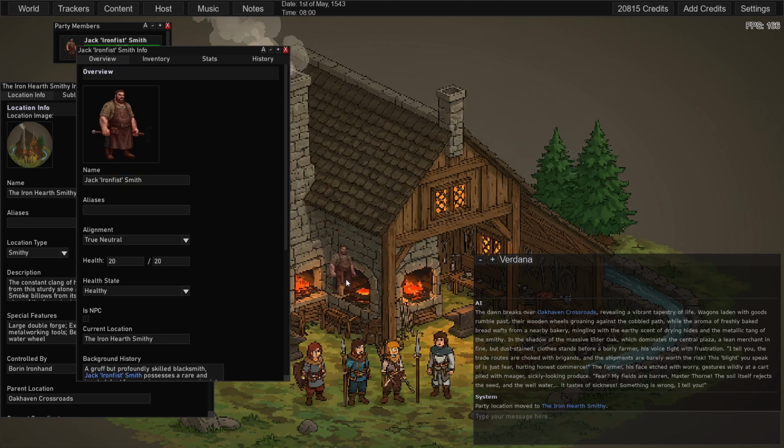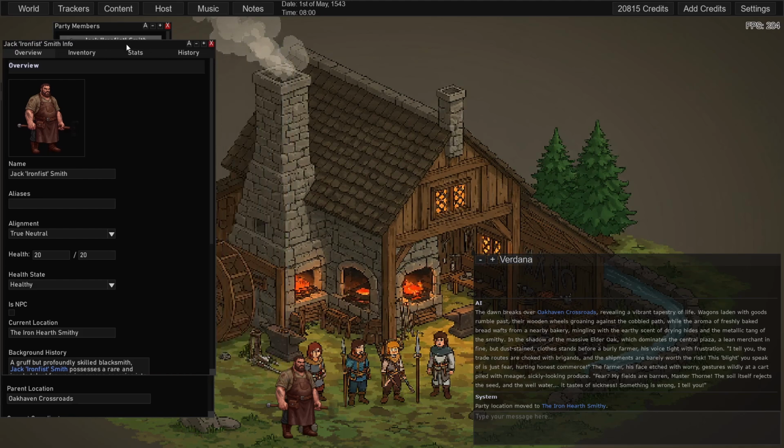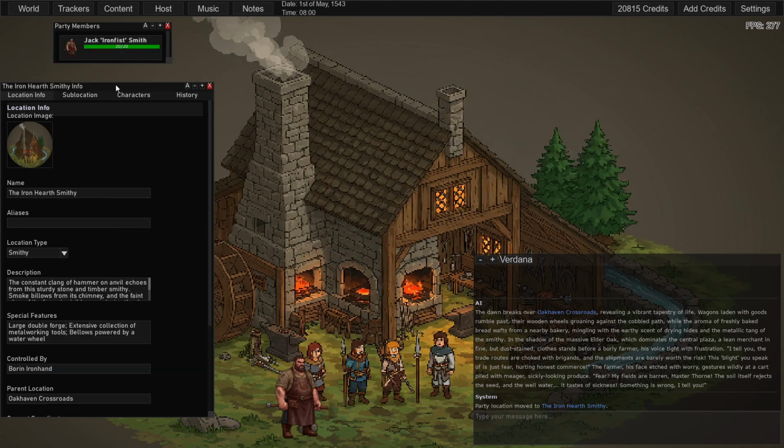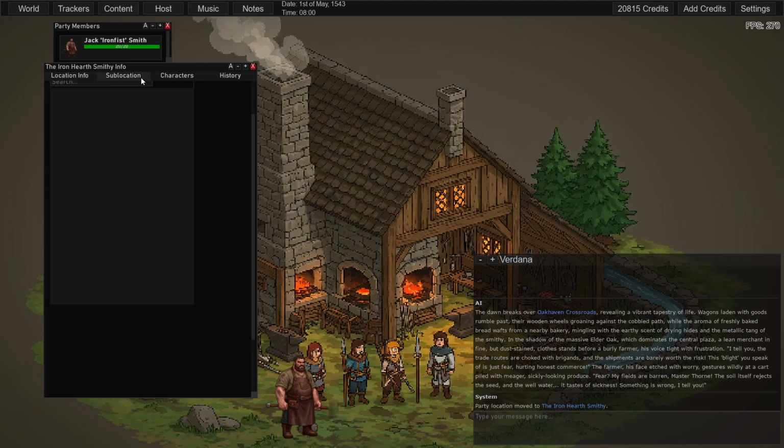We can take our little guy and just drag him in here. A neat little thing about these stickers is that if you put down a sticker of a character who's not in the party, when you leave this area, their sticker will stay here. So when you come back to this area, their sticker will appear. If they're in the party, the sticker will go from location to location as you travel around.